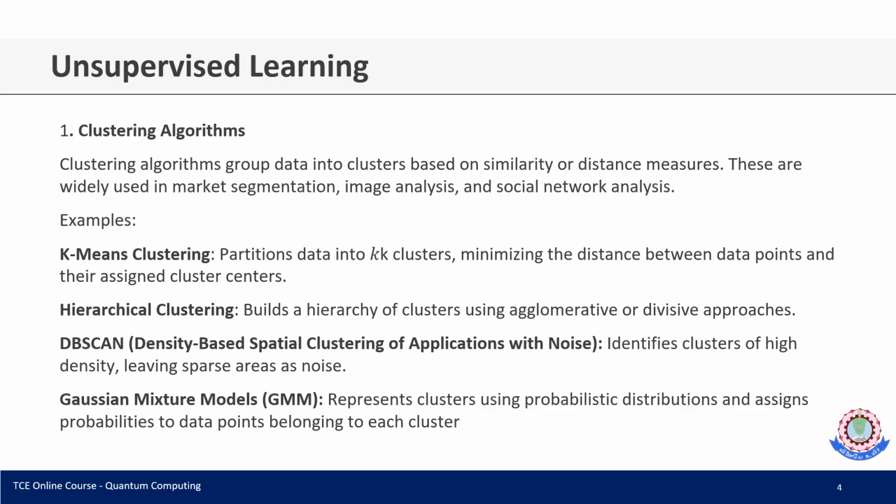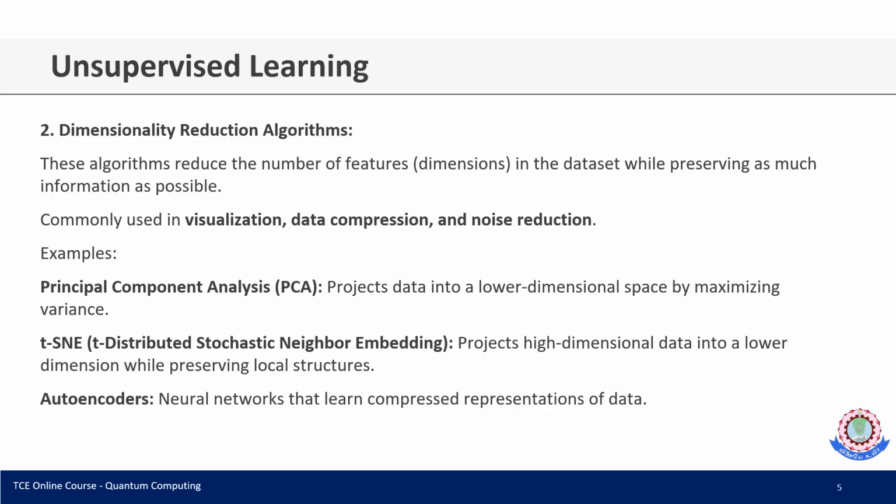The next is hierarchical clustering. Based on the hierarchy of the clusters, we can go with two different kinds of approaches: the agglomerative and divisive approaches. The next is the DBSCAN approach, density-based spatial clustering of applications with noise, where we can easily identify clusters of high density, separated from noise areas. And the next is Gaussian mixture models, which represent clusters using probabilistic distributions and assign probabilities to data points belonging to each cluster.